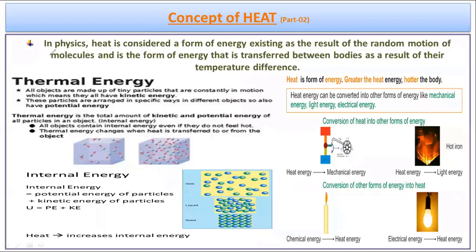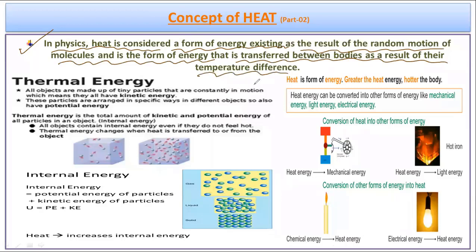Over here you can see that I have given the definition, or a simple explanation. In physics, heat is considered as a form of energy existing as the result of the random motion of the molecules, and is in the form of energy that is transmitted between bodies as a result of their temperature difference.